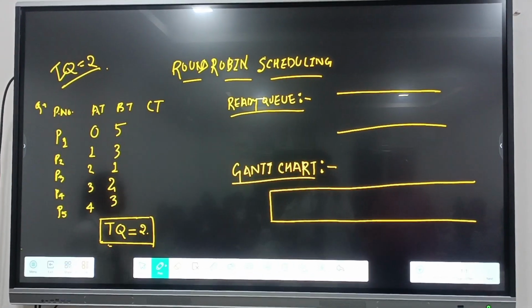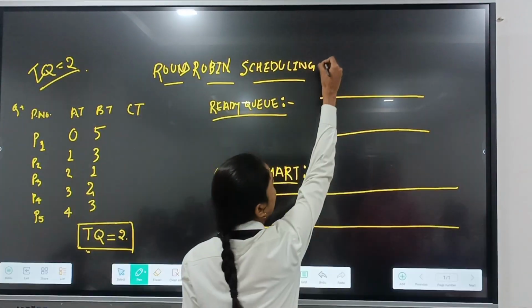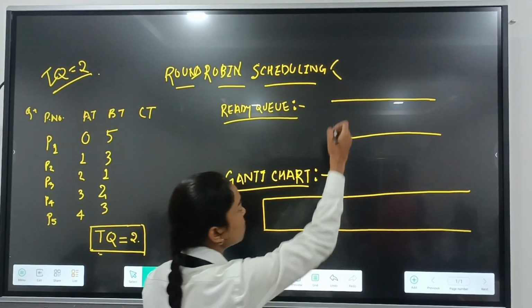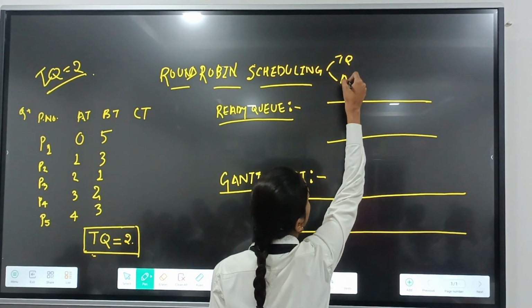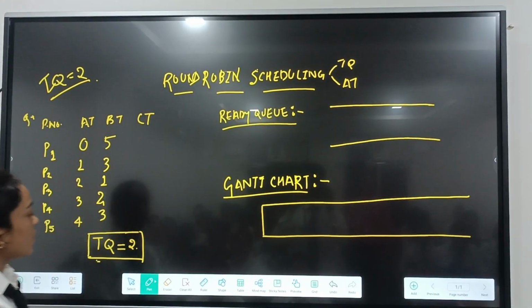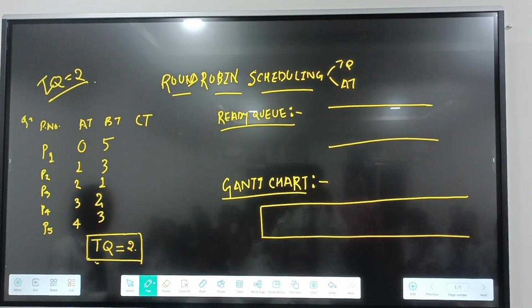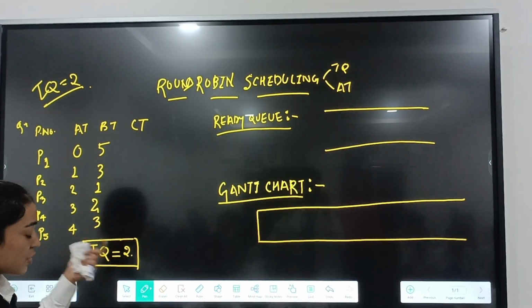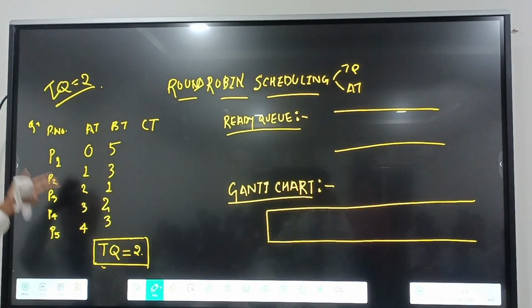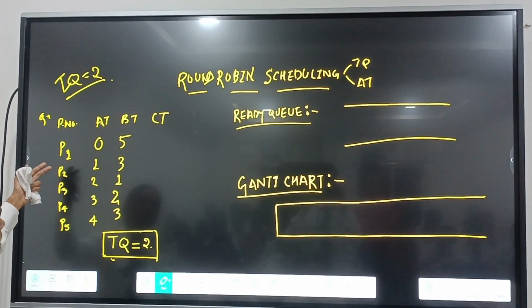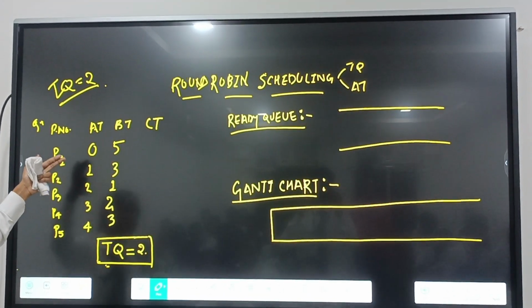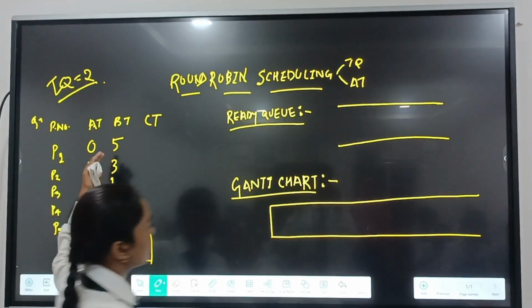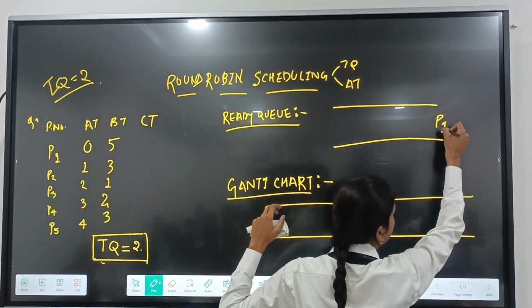Round robin scheduling is based mainly on two terms, which are time quantum and arrival time. So we will solve this question based on the time quantum. As we know, the given time quantum of this question is 2. By seeing the arrival time, we see that the process P1 has the lowest arrival time, so it will come in the ready queue very first. So we will write here P1.